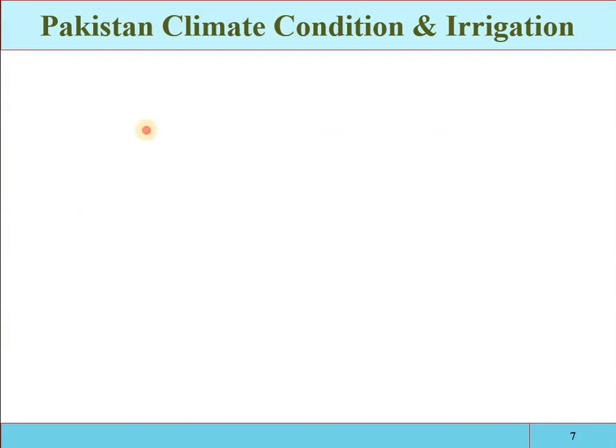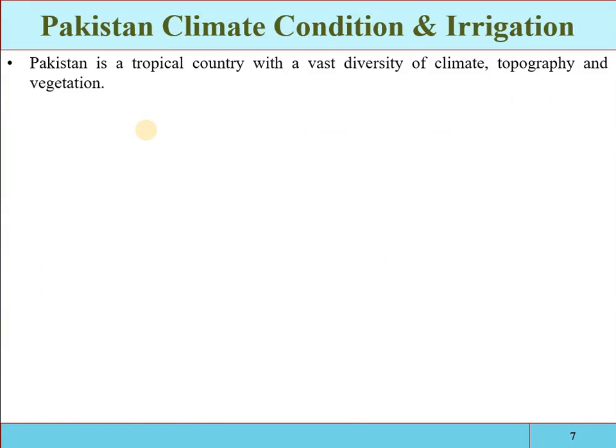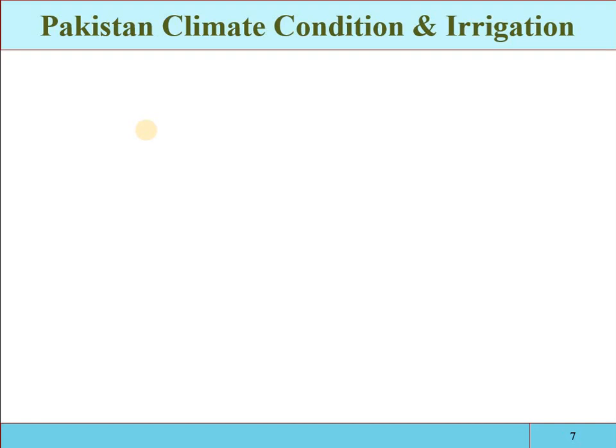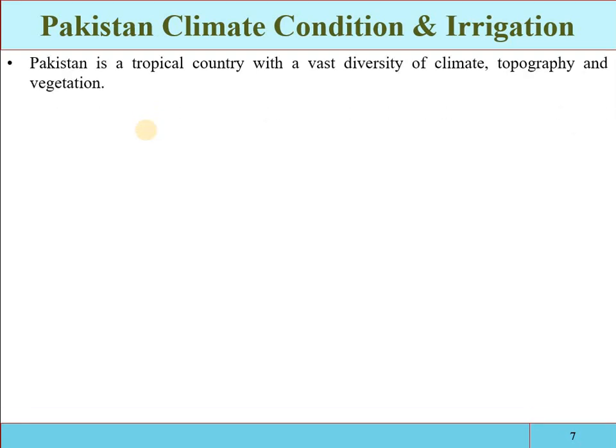As we have discussed the general introduction about irrigation and irrigation engineering, and we have discussed the necessity and the function of irrigation. Now what is the Pakistan climatic condition, and what is the condition of the irrigation system of Pakistan? If we look into the climate of Pakistan, it is a tropical country with a vast diversity of climate, topography and